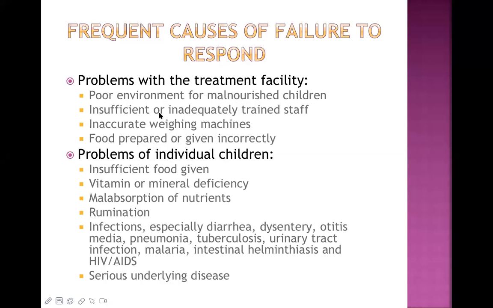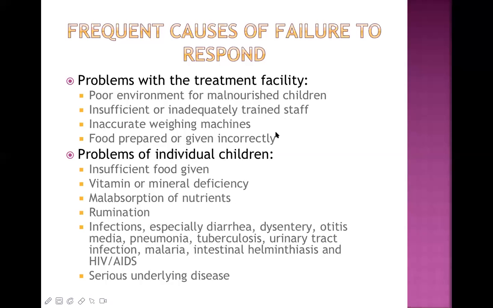There may be insufficient or inadequately trained staff. We need around 8 to 10 nurses, but there are only 1 or 2, and they also don't know how to feed the child. So this is a serious problem in the facility.